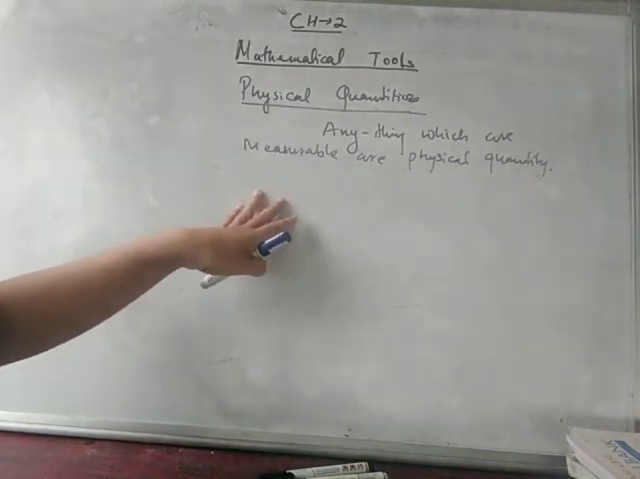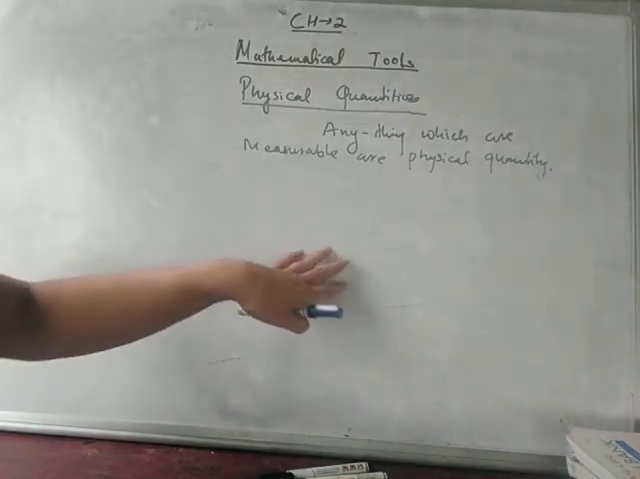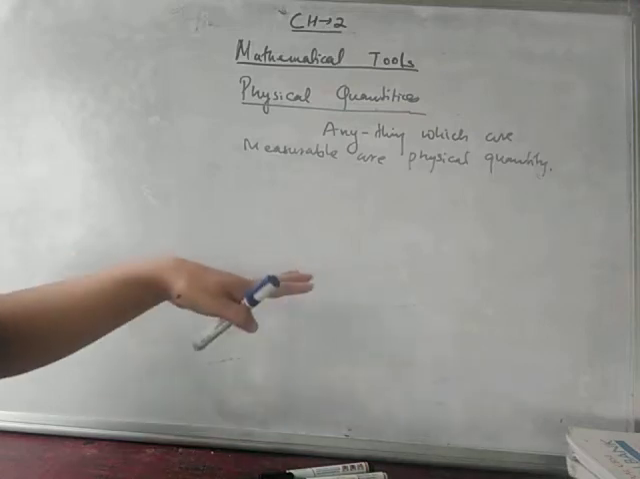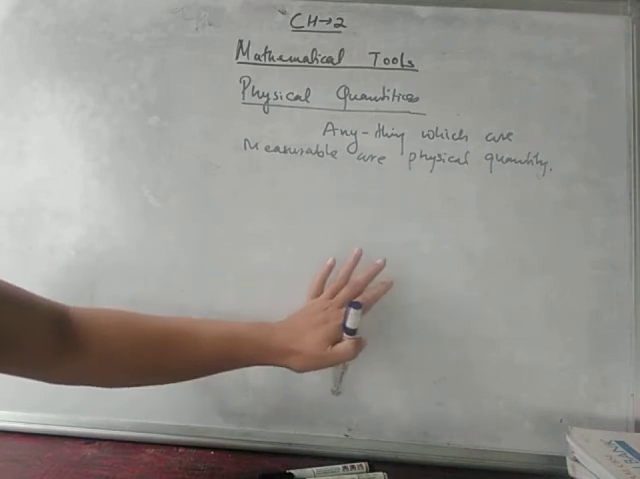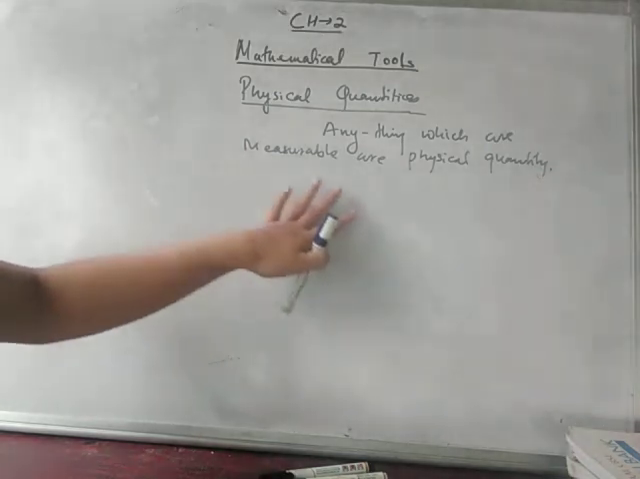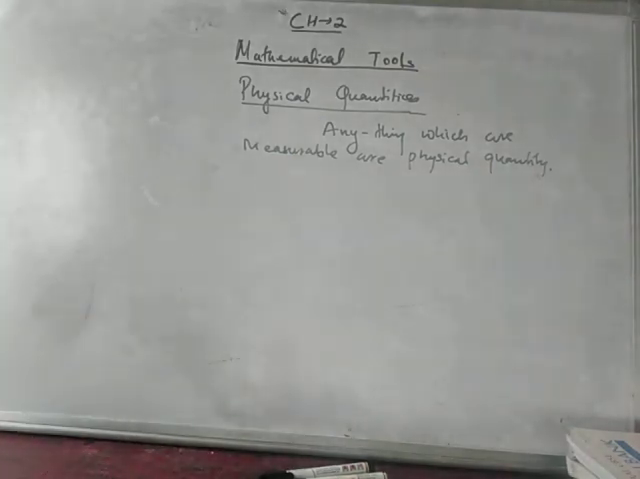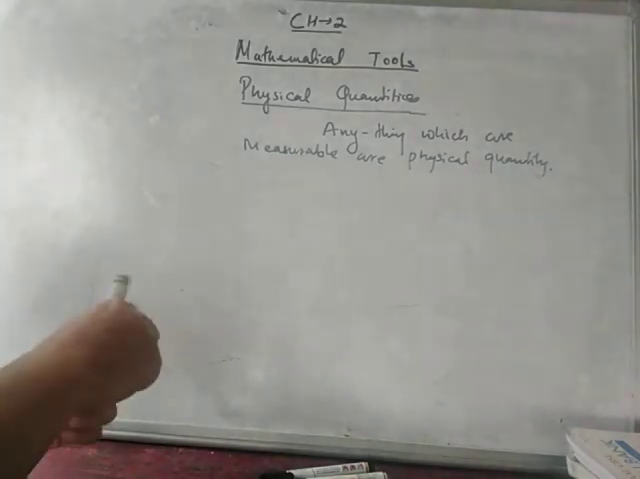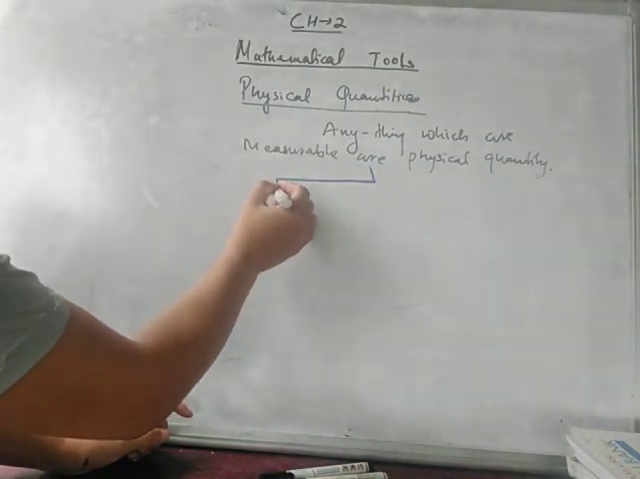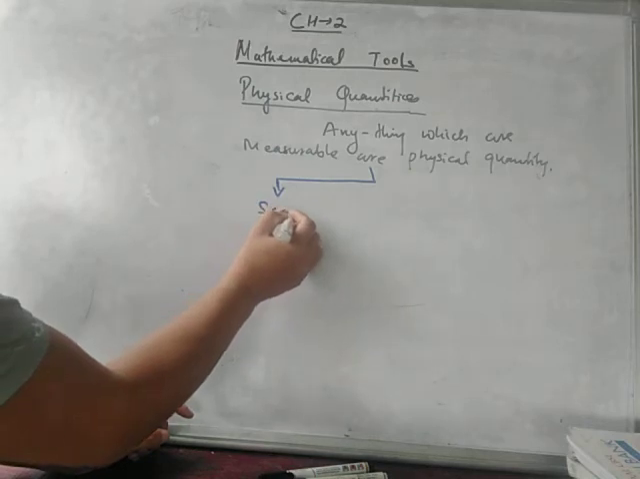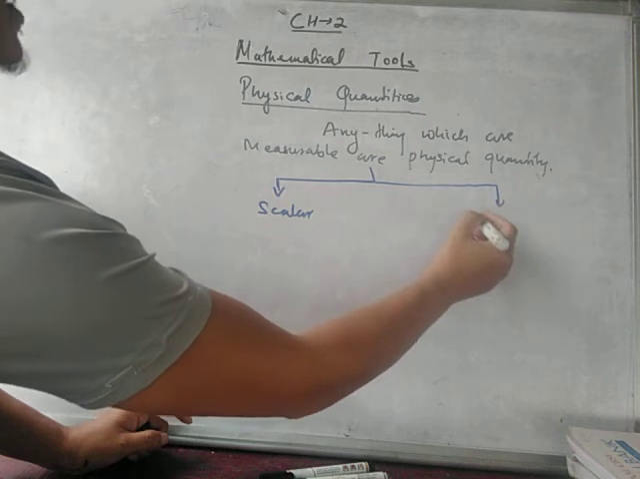In chemistry you have so many elements, isn't it? Some are metal, some are non-metal, some are semi-metal, and you have a beautiful periodic table, and they classify all the elements in that particular table. Likewise in physics the quantities are classified into two main categories. What are they? So write down: scalar and vector quantities.